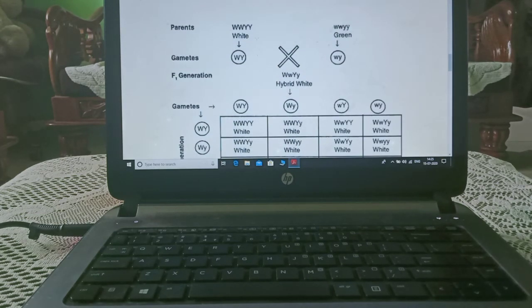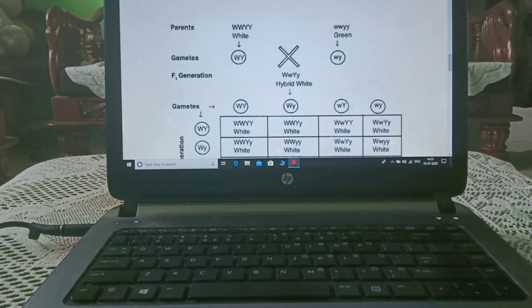It is one more example. Capital W, capital Y, that is for white color. Small y, small w, that shows green color, that is recessive, and the other is dominant.